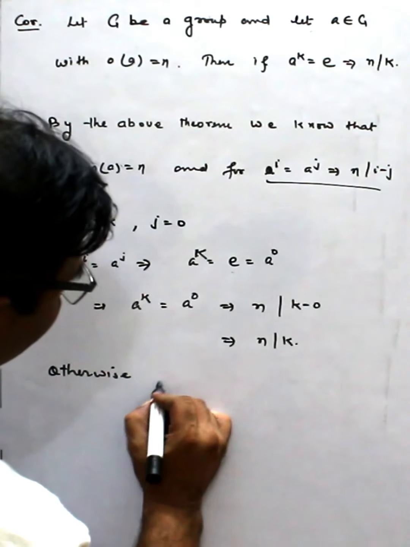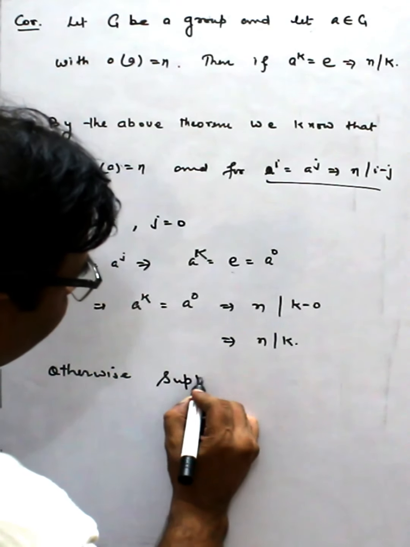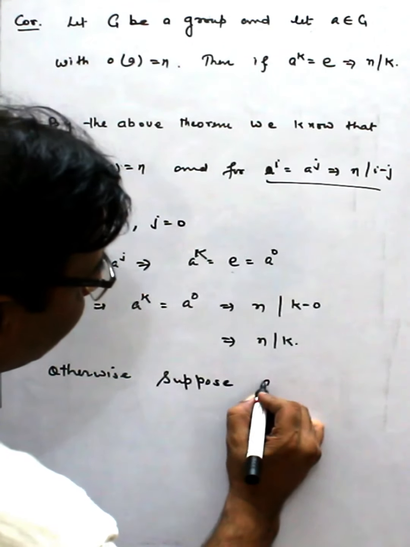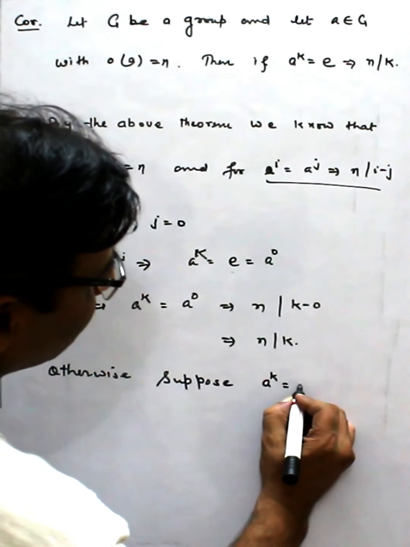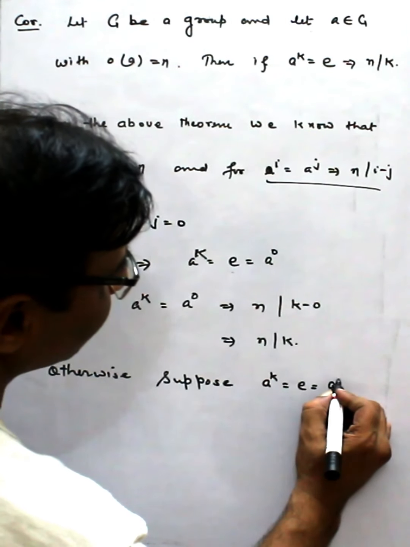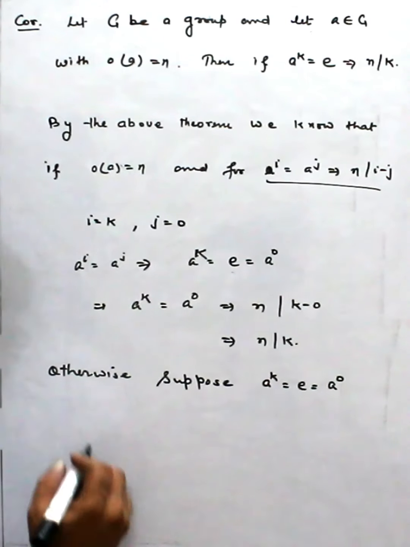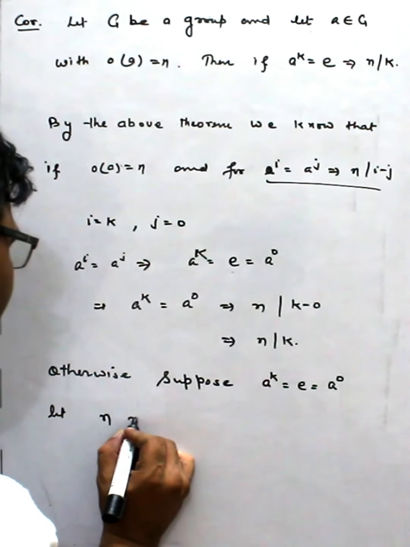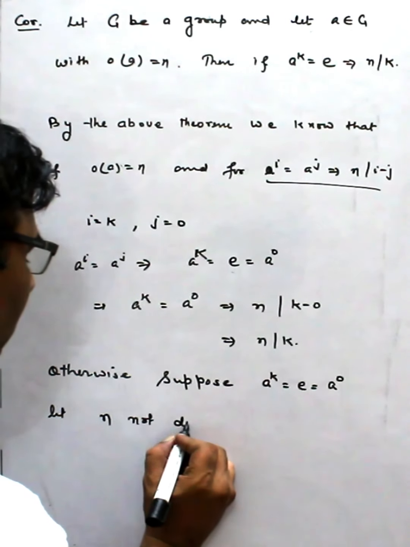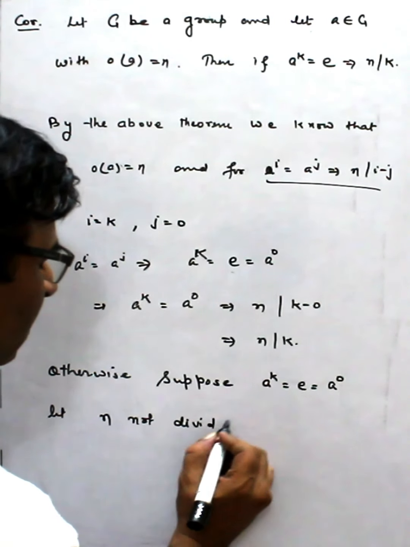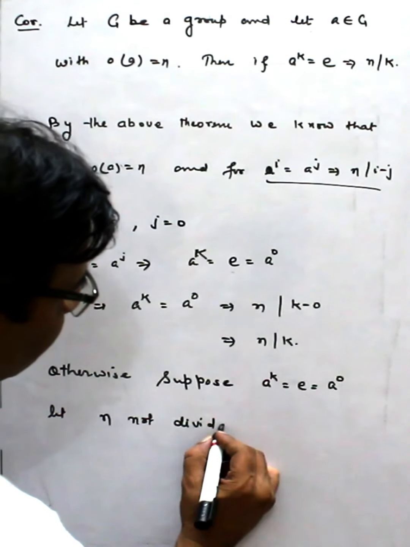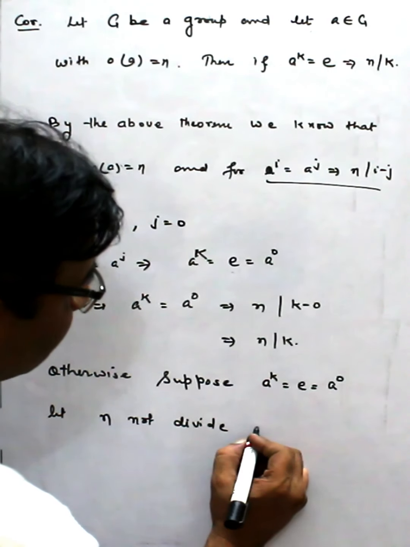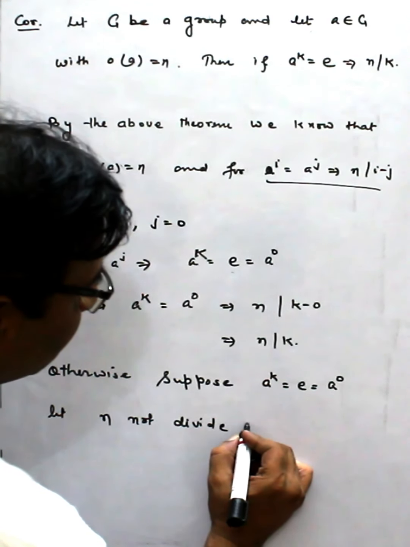Otherwise, suppose a^k is equal to identity, that is a^0, and let n not divide k.